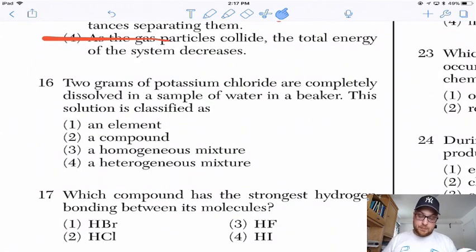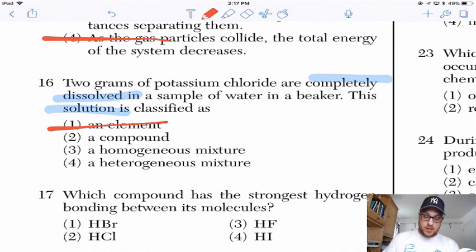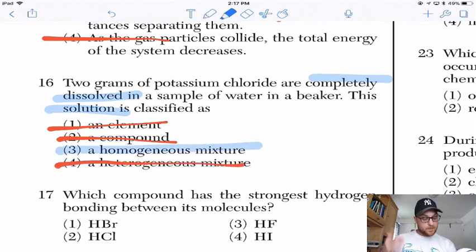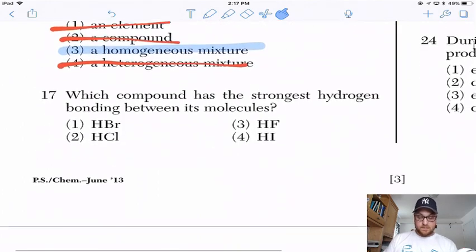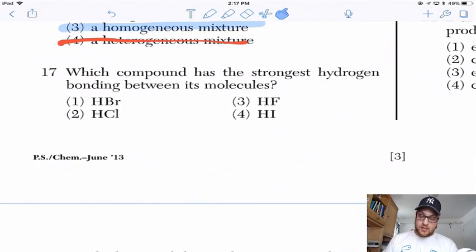16, 2 grams of potassium chloride are completely dissolved. Keyword there. This solution is classified as... so first, as soon as it says dissolved, that means we've got a mixture. We are not forming a new element out of this. The water and the potassium chloride are not reacting, so we're not getting a compound out of this. And it says it's dissolved, so it's not a heterogeneous mixture. Therefore, we are homogeneous.